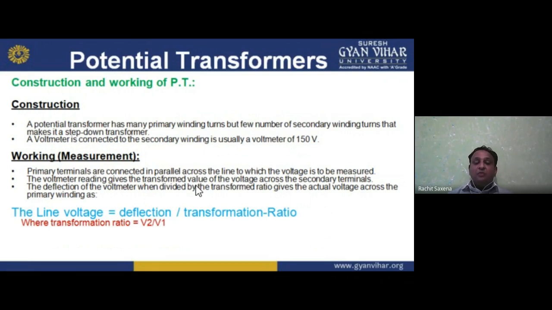The deflection of the voltmeter when divided by the transformation ratio gives the actual voltage across the primary winding. So the line voltage is equal to the deflection divided by the transformation ratio, where the transformation ratio is V2 by V1. For example, V2 is 20 volt and V1 is 200 volt, so the ratio is 1 by 10. If the deflection is 5, then 5 by 1/10 gives the line voltage. I hope you understand.